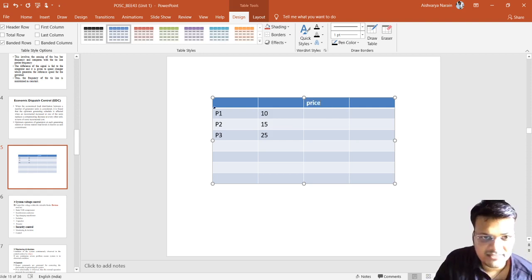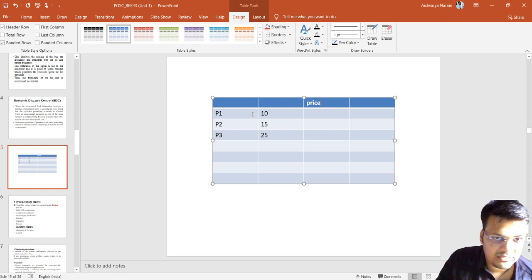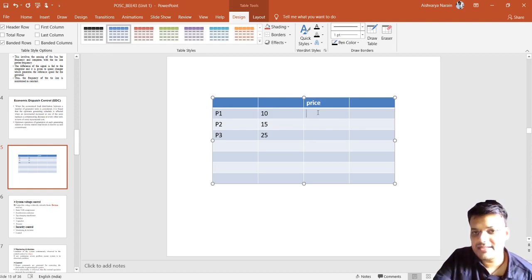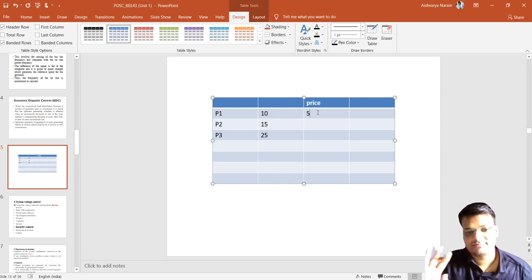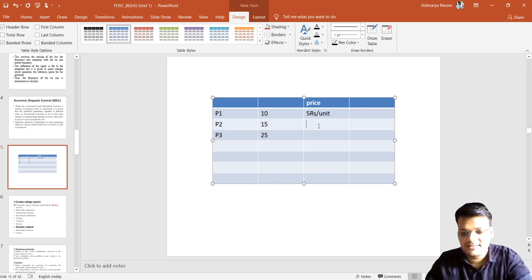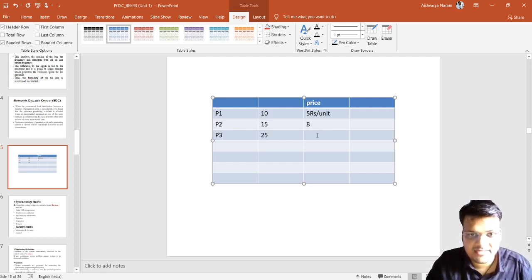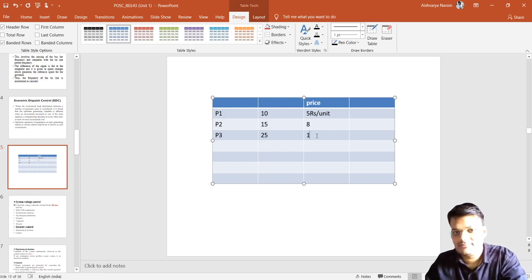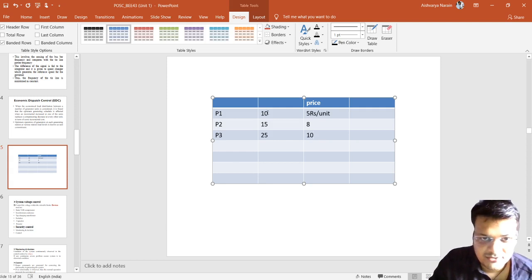Suppose this P1 generator, maybe a hydro or nuclear, is providing at a price of 5 rupees per unit. Similarly, this one is providing at suppose 8 rupees, and P3 is providing 25 at a price of 10 rupees per unit.